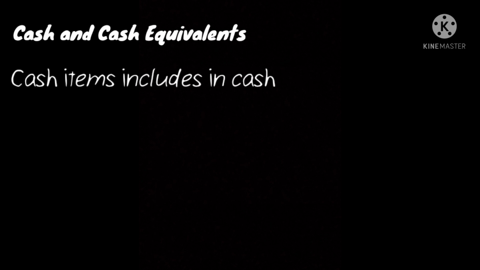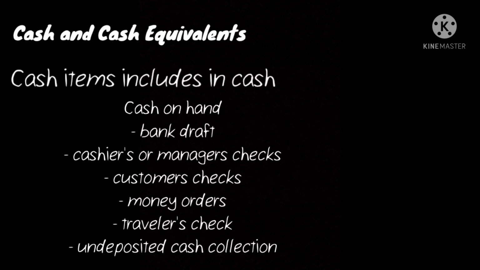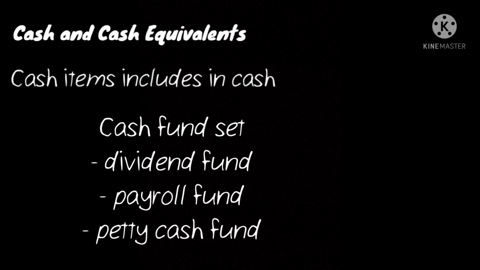So, cash items include cash on hand, cash in bank, and cash fund set. The items included in cash on hand are the bank drafts, cashier's or manager's check, customer's check, money orders, traveler's check, and undeposited cash collections. And the items included in cash in bank are the demand deposit or checking account and savings deposit. So, in cash fund set, ito naman yung mga cash na naka-set aside for particular purposes. So, dividend fund, payroll fund, and petty cash fund.